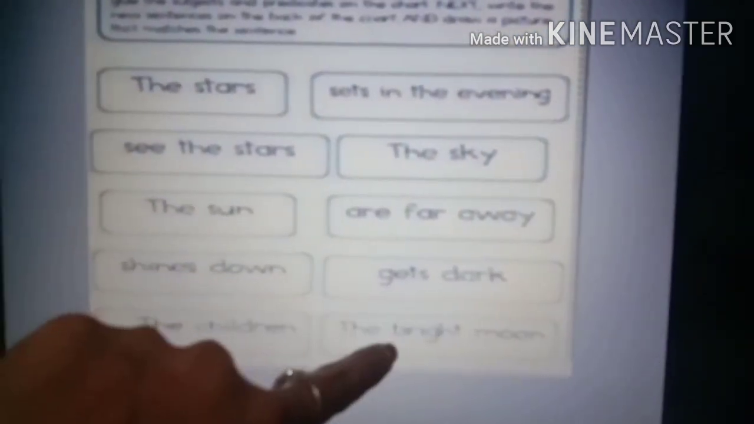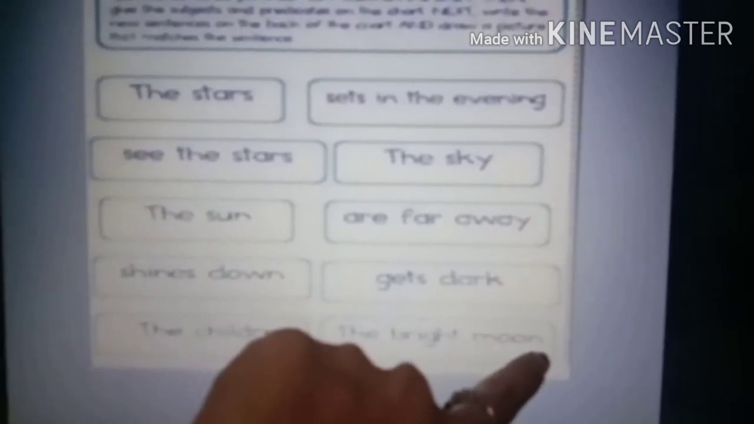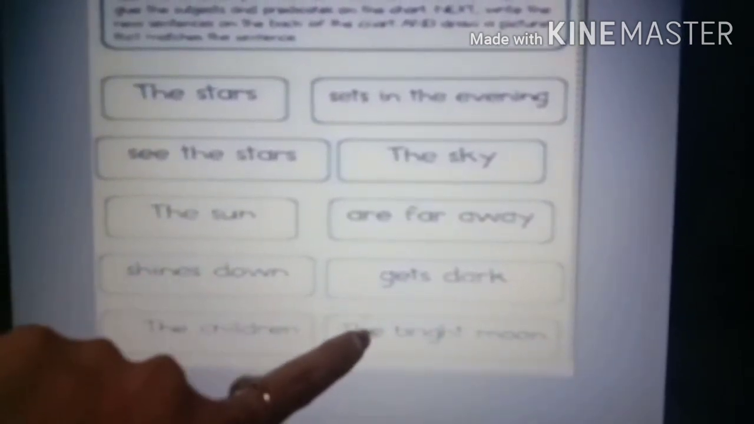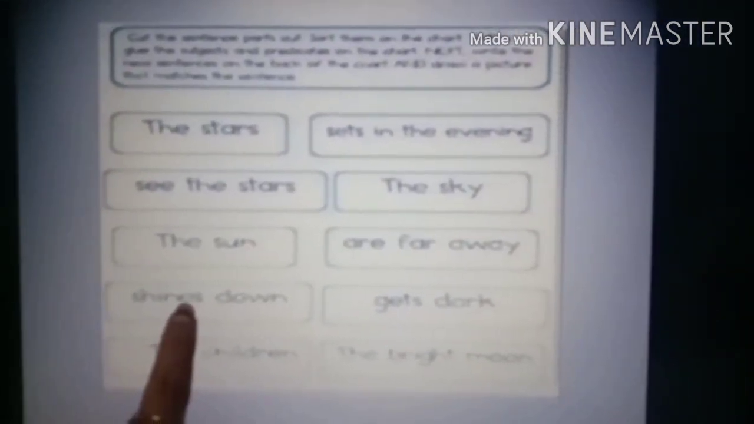Now one is left. The bright moon is left, right? The bright moon is a subject. And what is given about the bright moon? Shines down. The bright moon shines down. So this is the predicate. And which verb is there in the predicate? Shines. Understood?